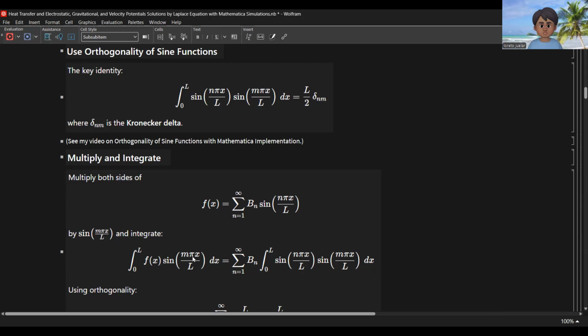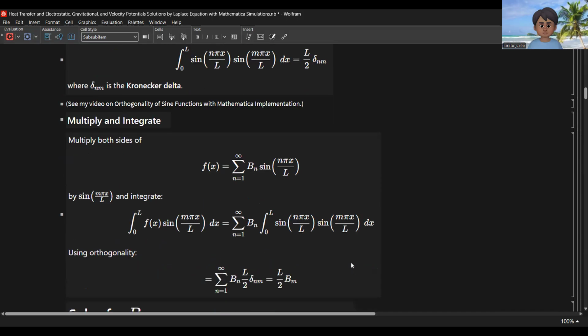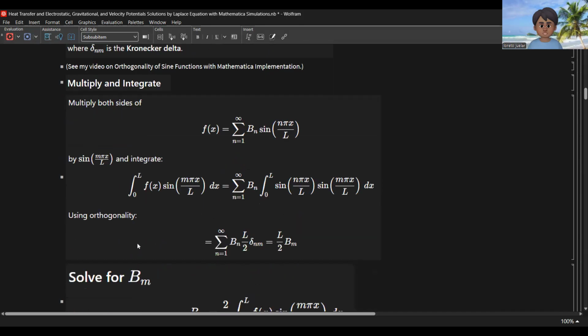So we have f of x sine of n pi x over L, and we have the integral of sine n pi x times sine m pi x over L. Use our orthogonality here. So this is equal to b sub n times L over 2, where we have the Kronecker delta.